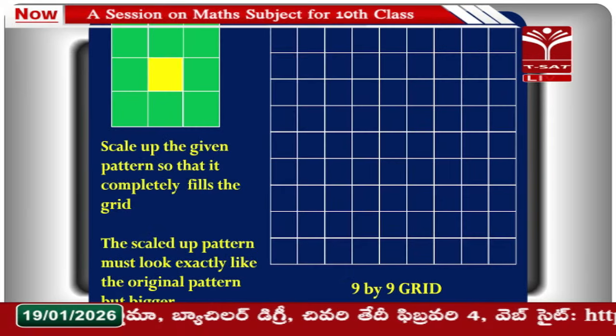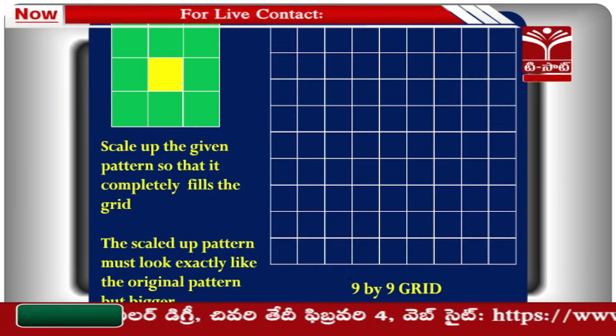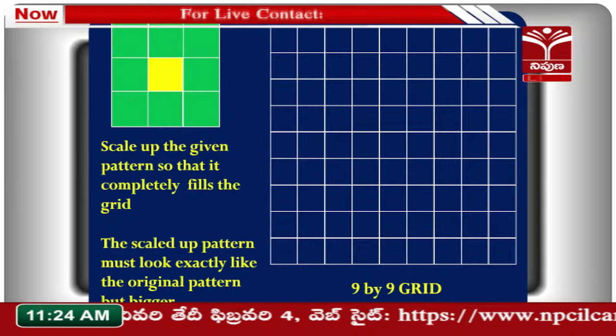Sridhar sir, can you explain some of the activities that can be conducted related to this? Yeah, there are some activities that can be conducted in a classroom. Take a grid paper, as you can observe on the screen, and draw the tiling like this.